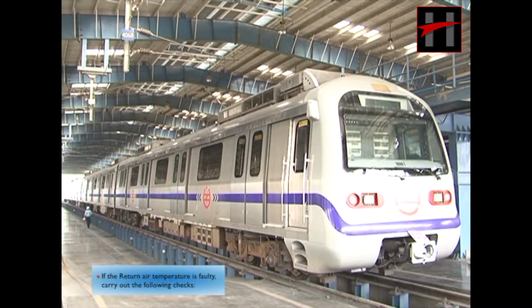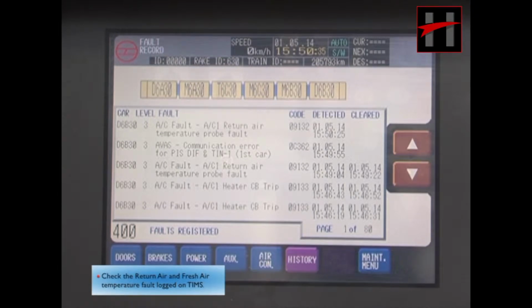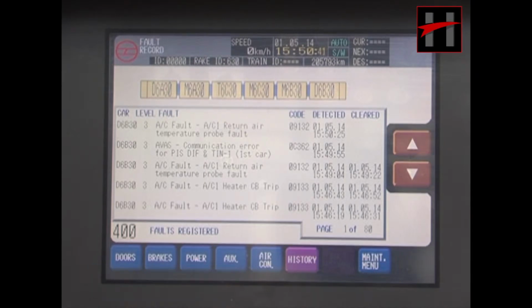If the return air temperature is faulty, carry out the following checks. Check the return air and the fresh air temperature fault logged on TIMS. If the fault is logged,